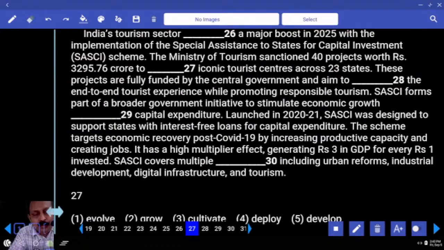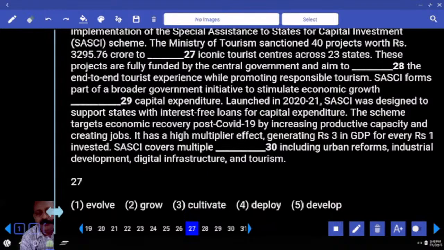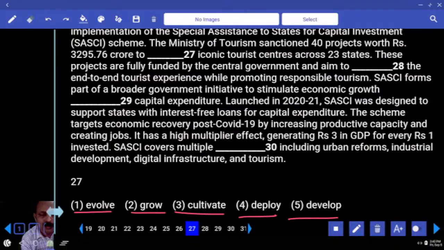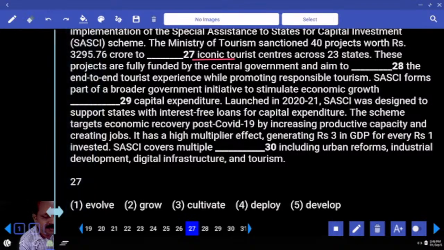The Ministry of Tourism sanctioned 40 projects worth rupees 3,295.76 crore to do what? Underline the word iconic. Can you say to evolve, to grow, to cultivate, to deploy? What is the last one? Tourism development. Typical combination. Easy or difficult this one? What is the meaning of iconic tourist centers?